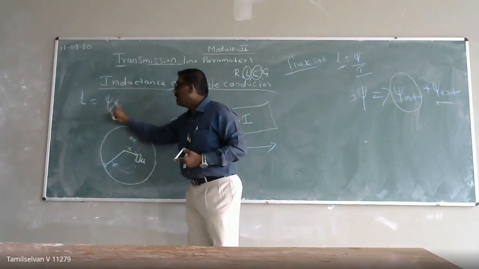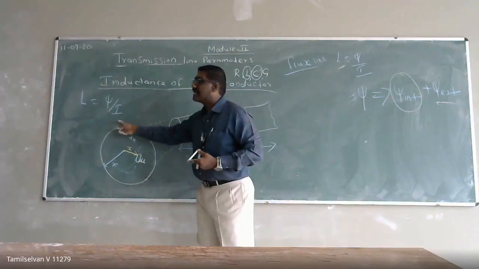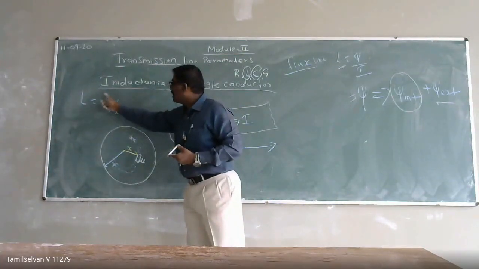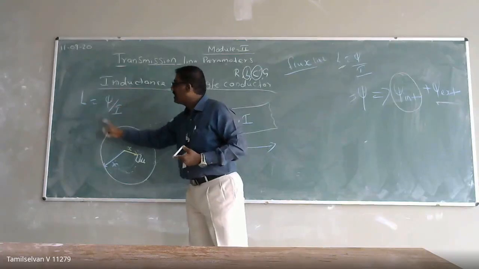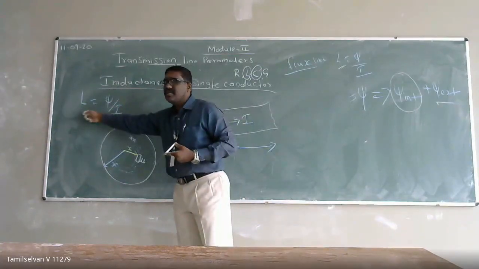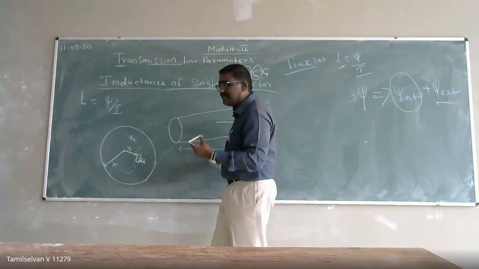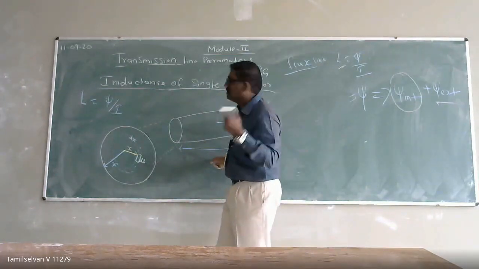Flux linkage per unit ampere of current is what is called inductance. If I am able to calculate the flux linkage, then I can calculate my inductance in a single conductor. I can apply the same principle for my transmission line also.